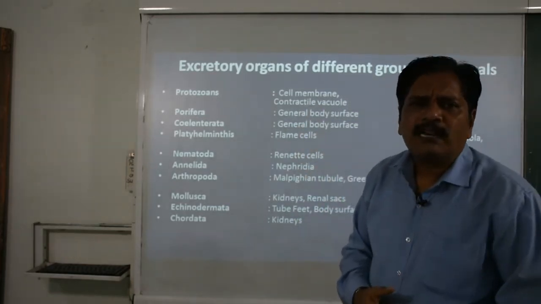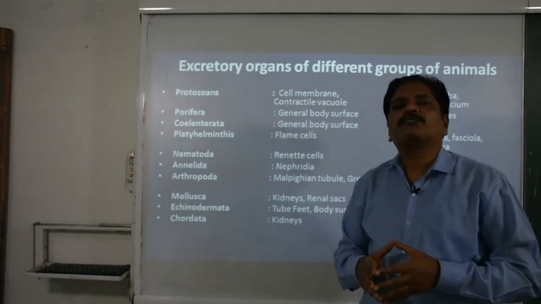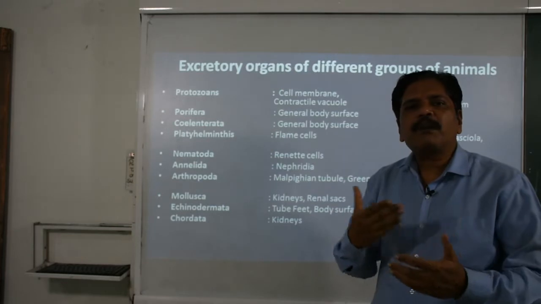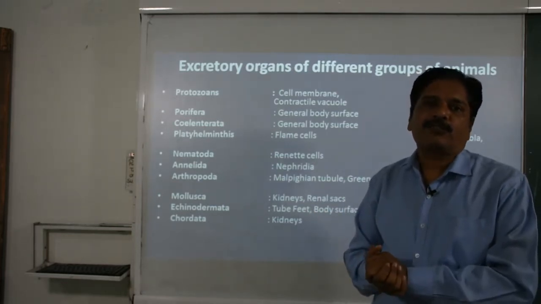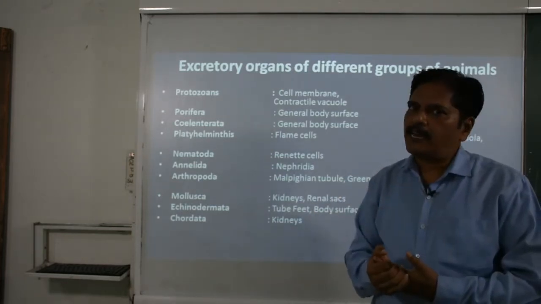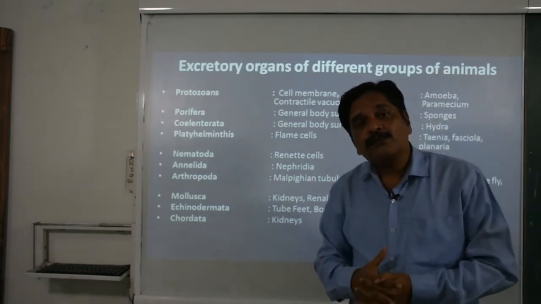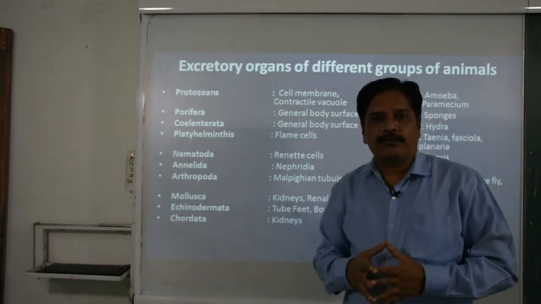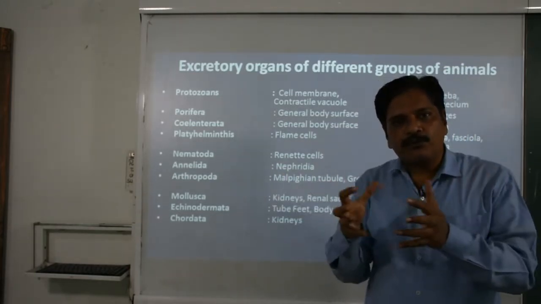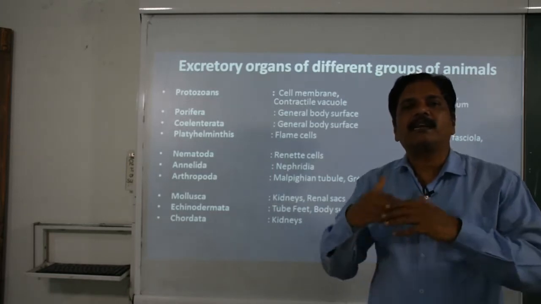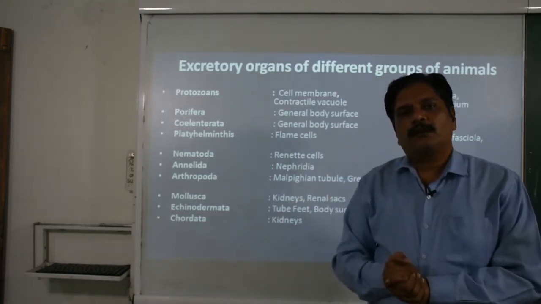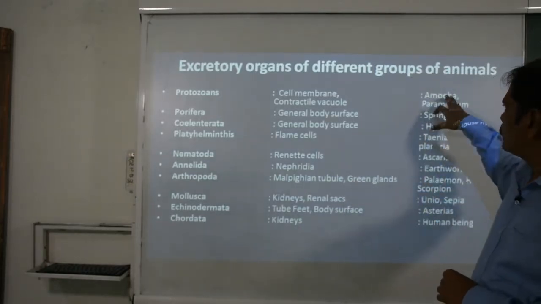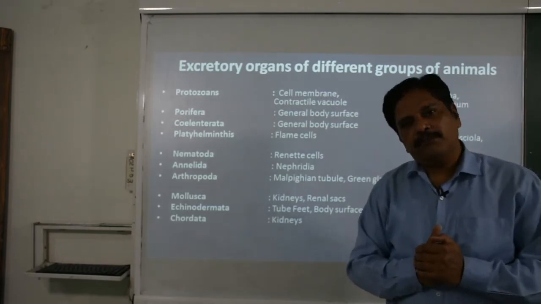Basically they are unicellular in nature, so only on the basis of the diffusion gradient or the concentration gradient, simply the process of diffusion, they perform it with the help of the cell membrane. Some advanced technique is also there, like the paramecium, where you find the contractile vacuoles. These contractile vacuoles collect the waste material in them, and later, by the process of exocytosis or diffusion, they eliminate it out. So good examples are amoeba and paramecium.